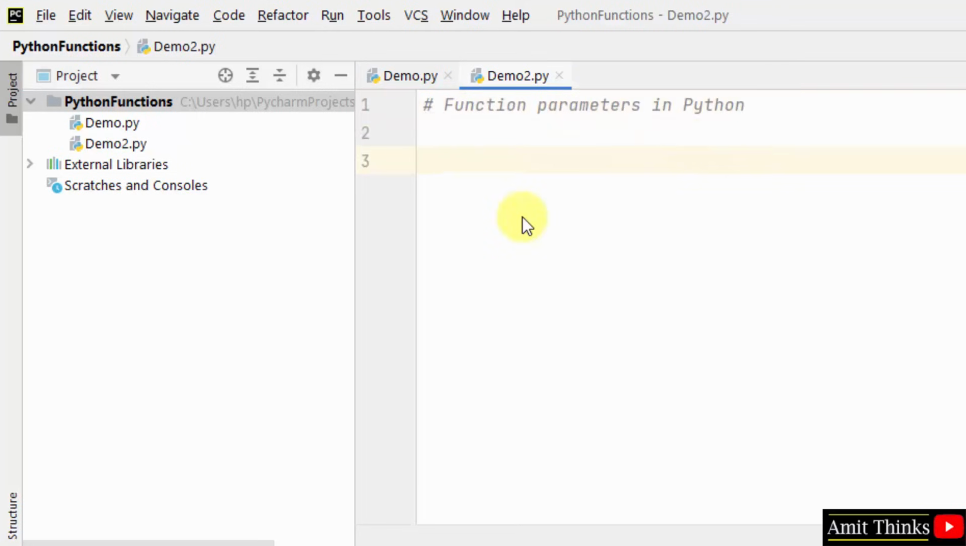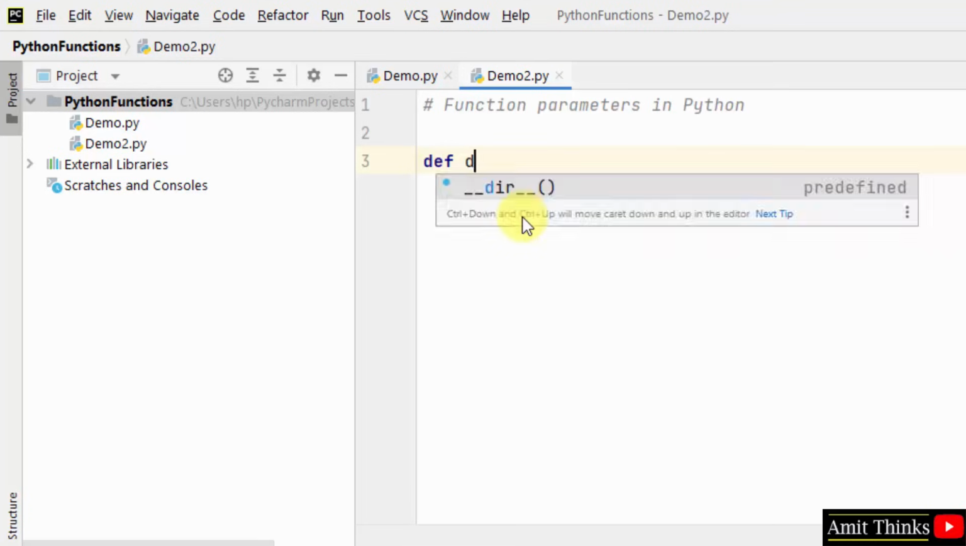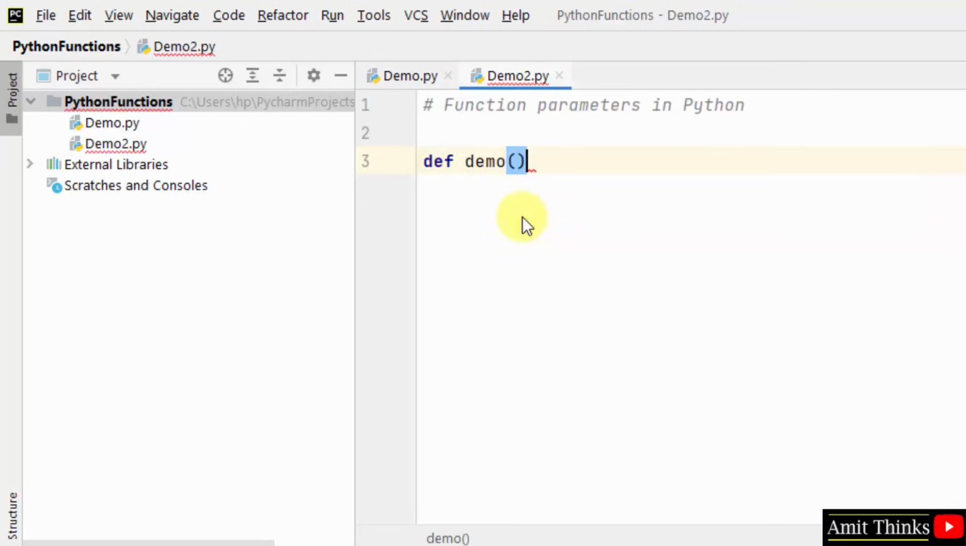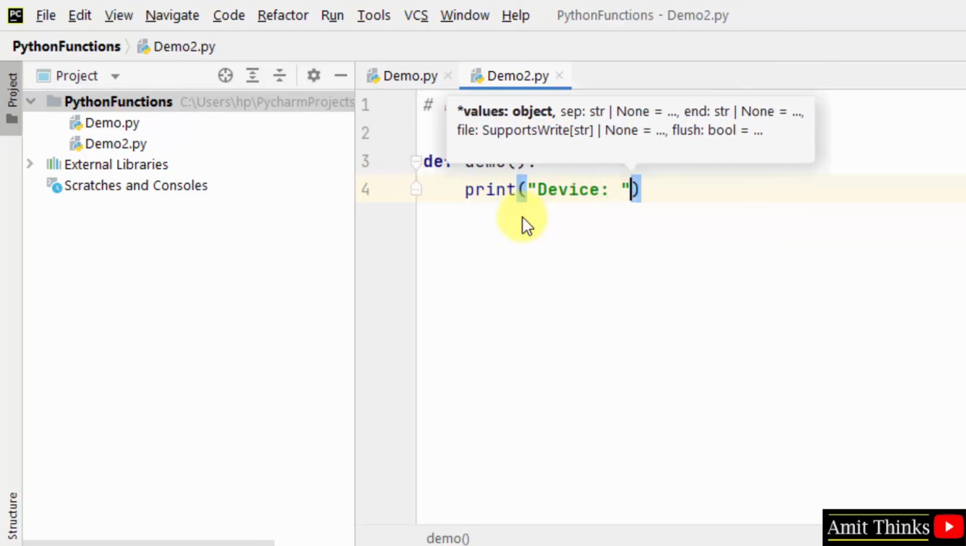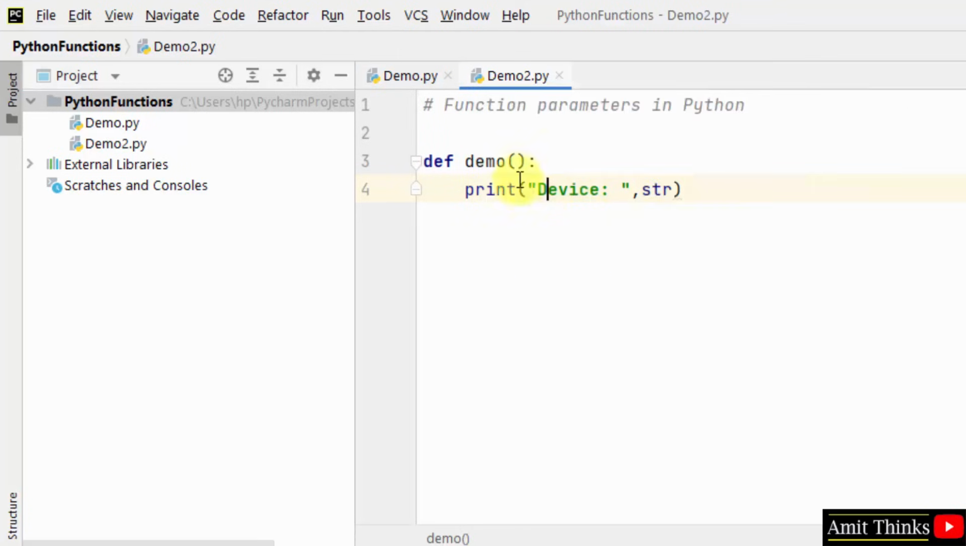So to understand, we will create another example. I'll create a demo function again. Let's say I'm printing device name. Herein I added device and herein I added the value which we have added as a parameter now. So this is our parameter. I told you about function parameters. So under function we created a parameter and we are printing it here.